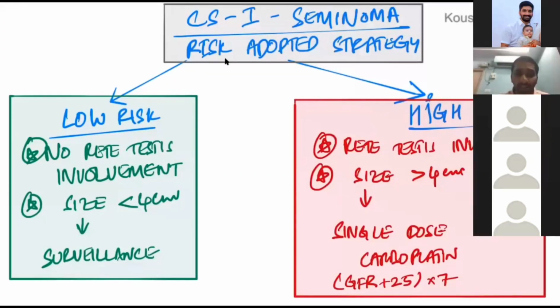What is low risk disease? No rete testis involvement and size less than 4 centimeters. In NSGCT, low risk disease is no lymphovascular invasion and absence of EC component. Here low risk is rete testis is not involved and size less than 4 centimeters. In both places, low risk, stage 1, surveillance is the best option.